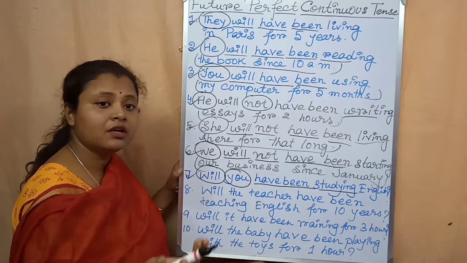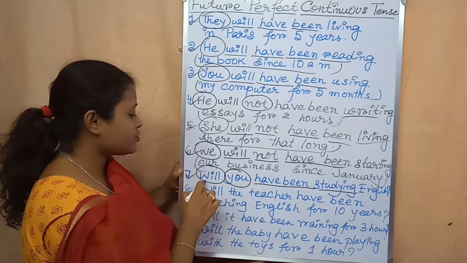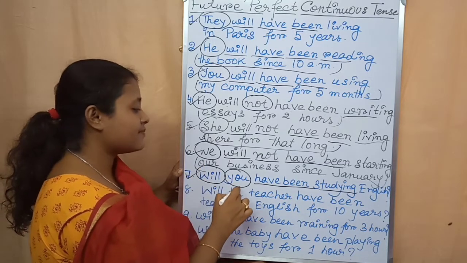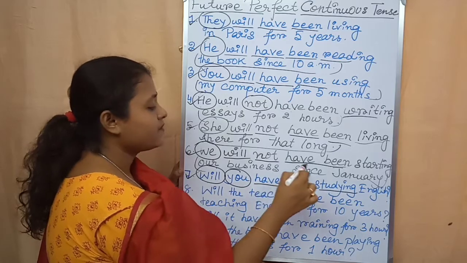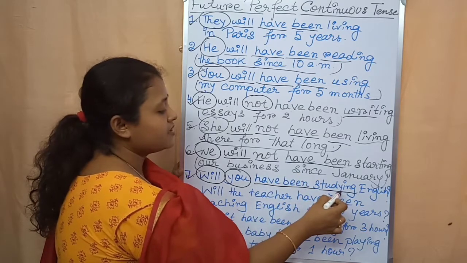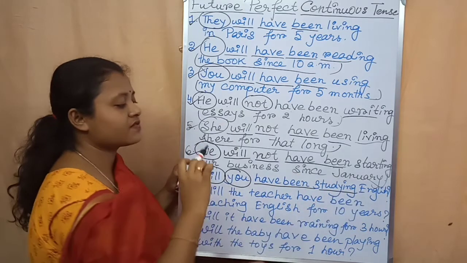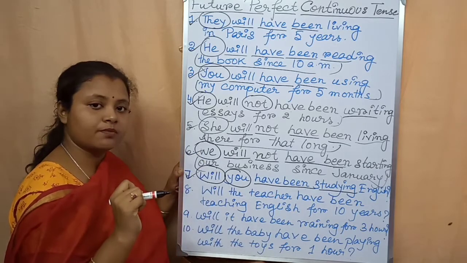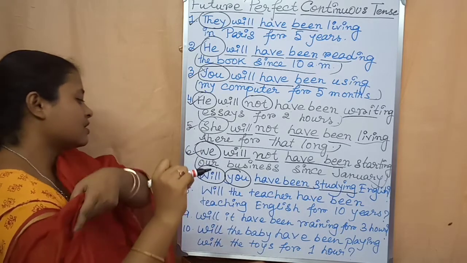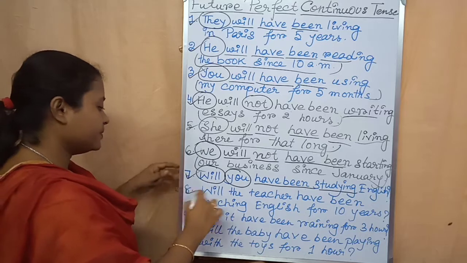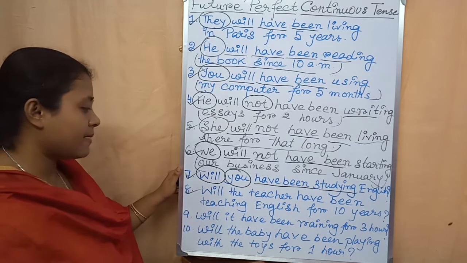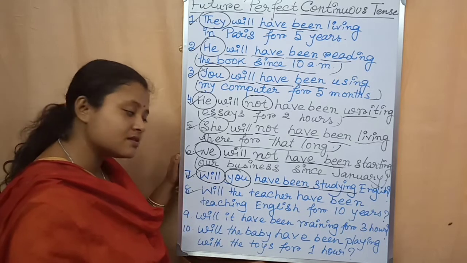Then what is the rule of interrogative sentence? First you have to write will, then subject, after that have, after that been, then the verb plus ing, then the rest of the sentence, and at the end the question mark will be there. Now come to number 8th example. Will the teacher have been teaching English for 10 years?